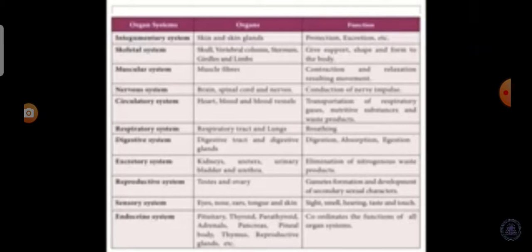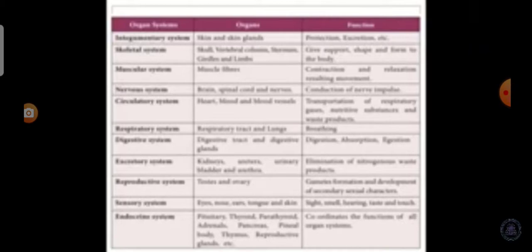and waste products. Organs of the respiratory system are the respiratory tract and the lungs, and the function is breathing. Organs of the digestive system are the digestive tract and digestive glands, and the function is digestion, absorption and assimilation. The organs of the excretory system are kidneys, ureters, urinary bladder and urethra, and the function is elimination of nitrogenous waste products. Organs of the reproductive system are testes and ovary, and the function is gamete formation and development of secondary sexual